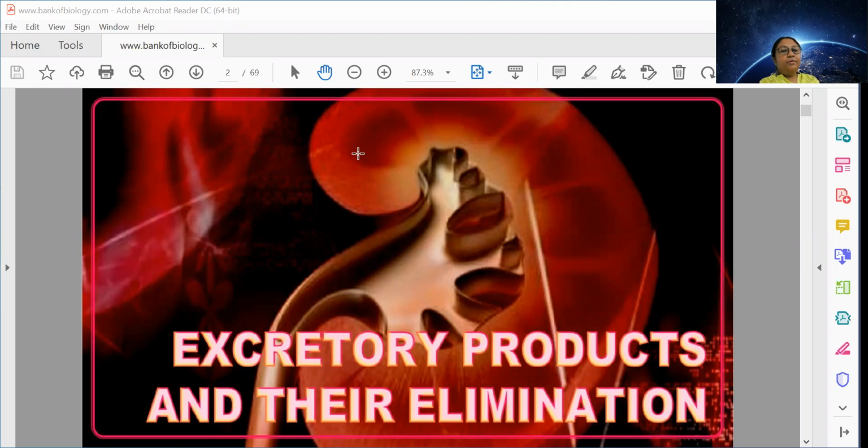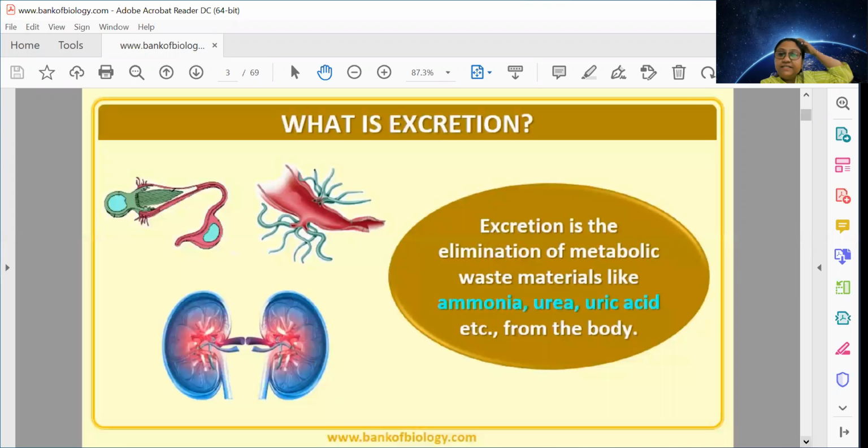Okay. So, excretion, although we feel dirty, in everyone's house we feel talking about excretion is dirty, but it's not true. It is the most noble thing because it is getting our body rid of the toxins. Okay. So, what is excretion? Excretion is elimination of metabolic waste. So, who decides what is metabolic waste and how it is decided? Okay, these are the things which we need to remove.